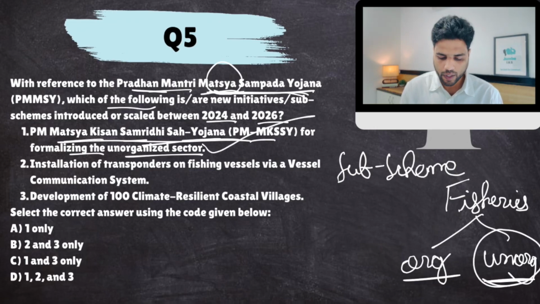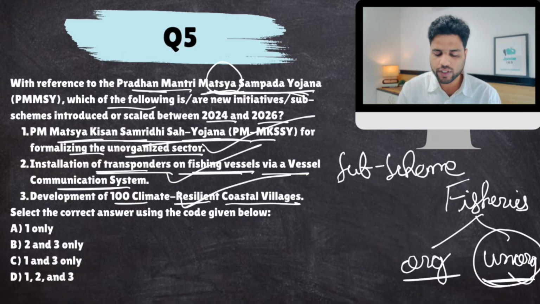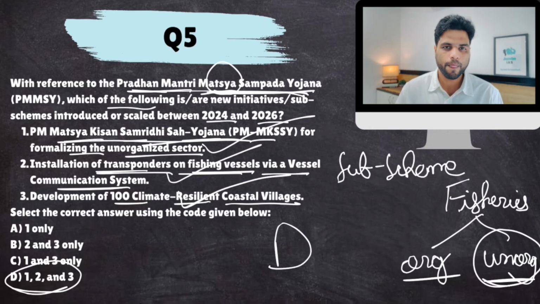Installation of transponders on fishing vessels so that you can track, and these fishing vessels who fish deep into the sea can also communicate with the coast guards and all. So installation of transponders on fishing vessels via vessel communication system, so that when a fisherman's boat gets lost, you can easily track it. Development of 100 climate resilient coastal villages. This is also there. So all sub-schemes are part of Matsya Sampada Yojana. So the answer is pretty easy, D.